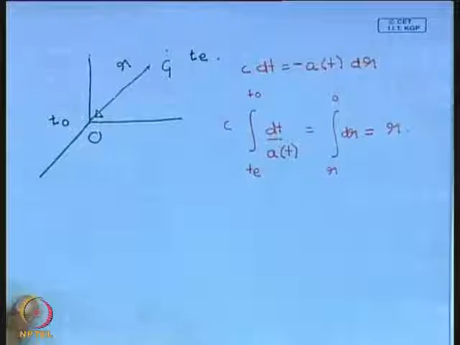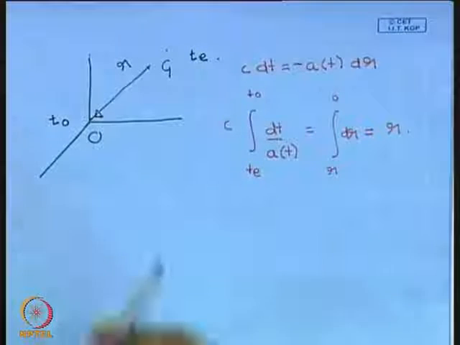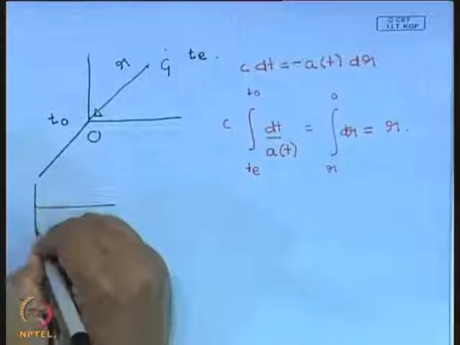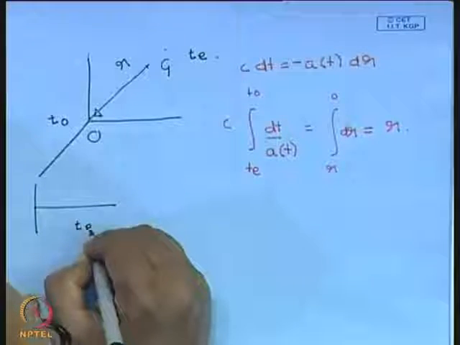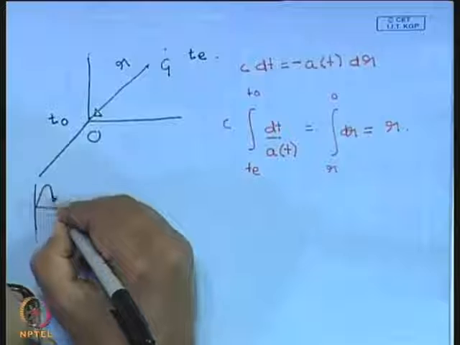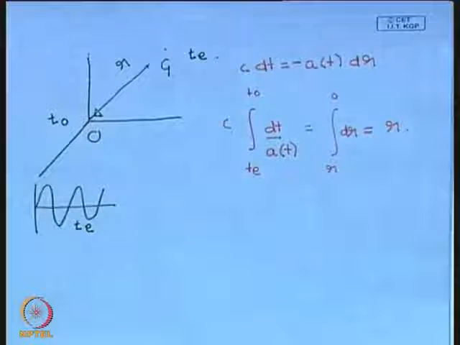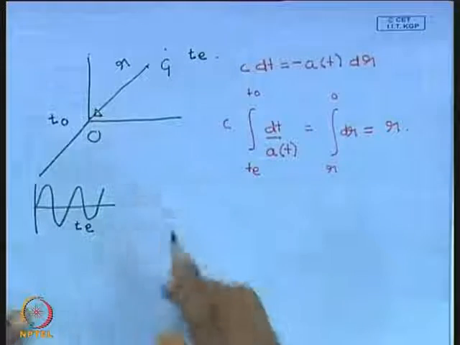So we know that light is a wave, so let us just draw a wave which is emitted. The wave emitted at the emitter will look something like this. This is T emitted, and this is the oscillation that is being emitted.